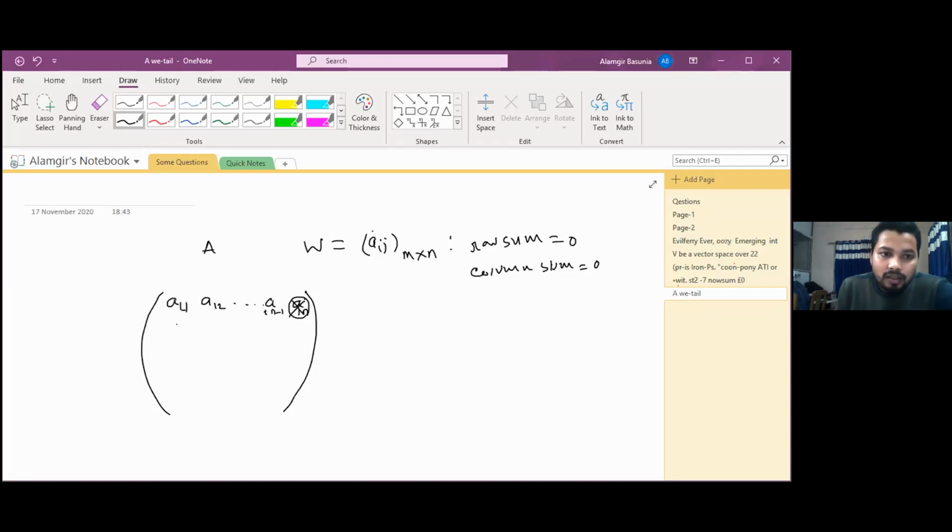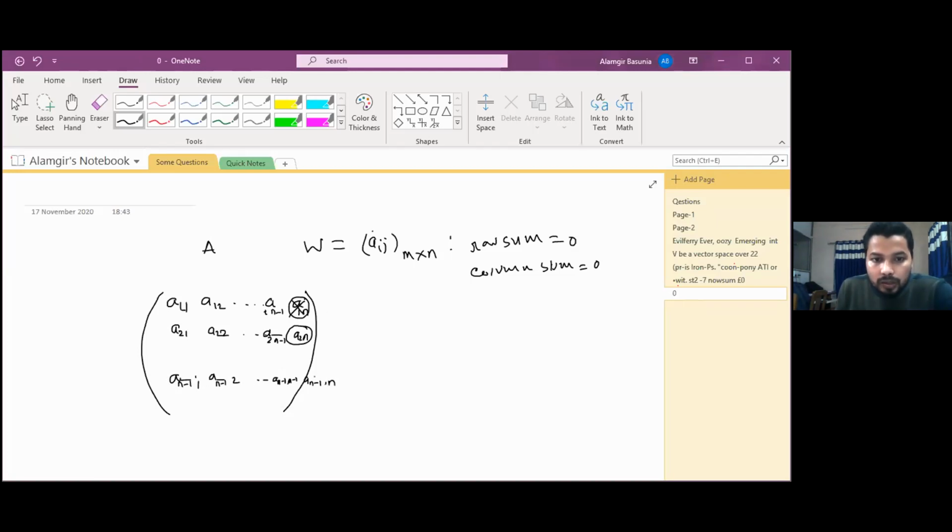Again, in the second row, A21, A22 will come, which we can choose independently, up to A2 n minus 1, but A2n will depend on the previous elements. Similarly for the others, up to A n minus 1 1, A n minus 1 2, up to A n minus 1 n minus 1 and A n minus 1 n, suppose this one.